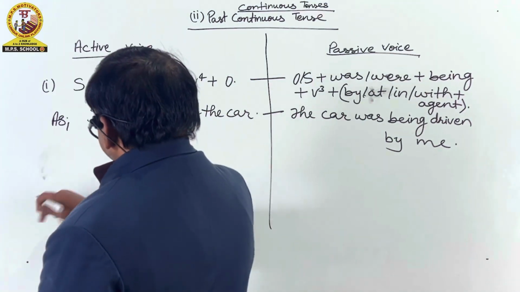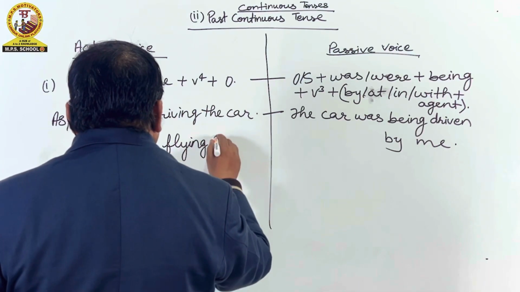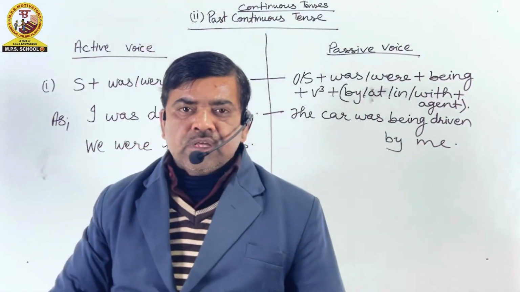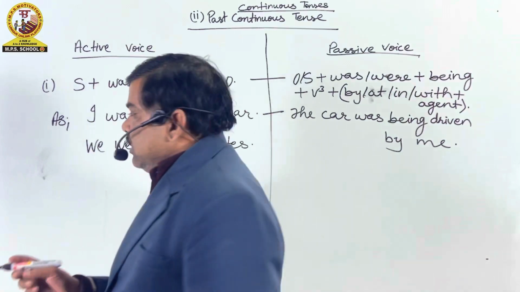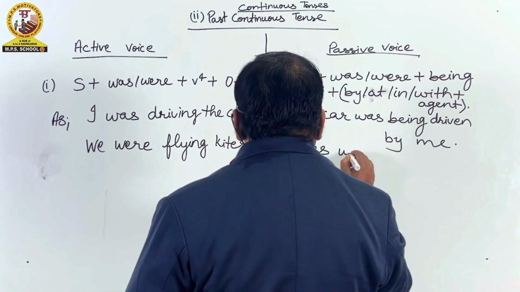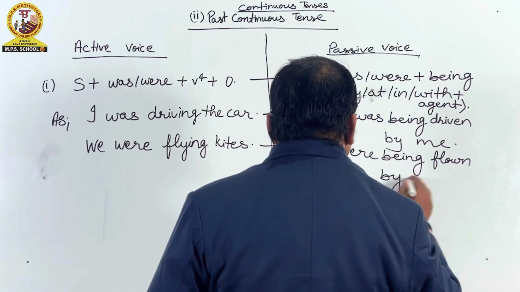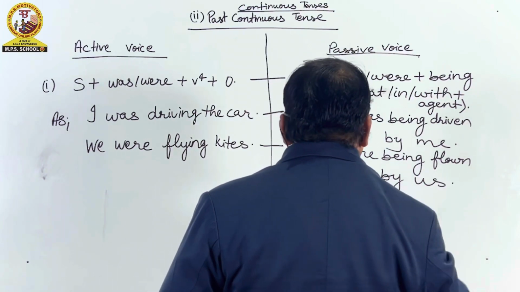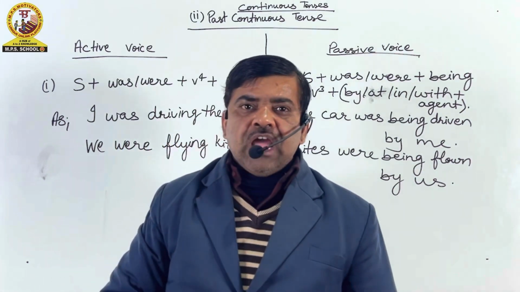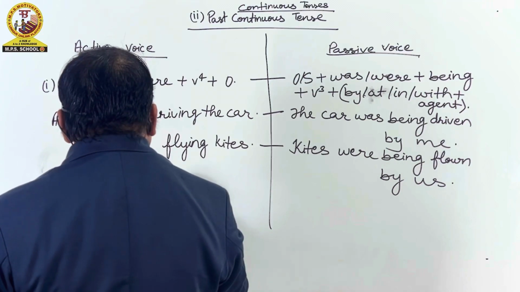Some more examples. We were flying kites. हम लोग पतंग उड़ा रहे थे. Its passive voice will be kites were being flown by us. Kites were being flown by us. Fly, flew, flown.